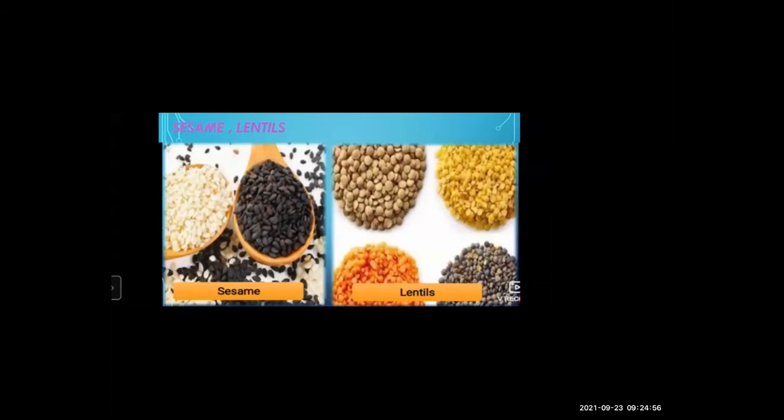Sesame means oil seed, til. Black sesame and white sesame. You might have seen this. Lentils are like dal, masoor dal. We make soups and dals from this. That is called lentils. So all these things were produced in the Harappan civilization: barley, ragi, sesame, lentils, peas.